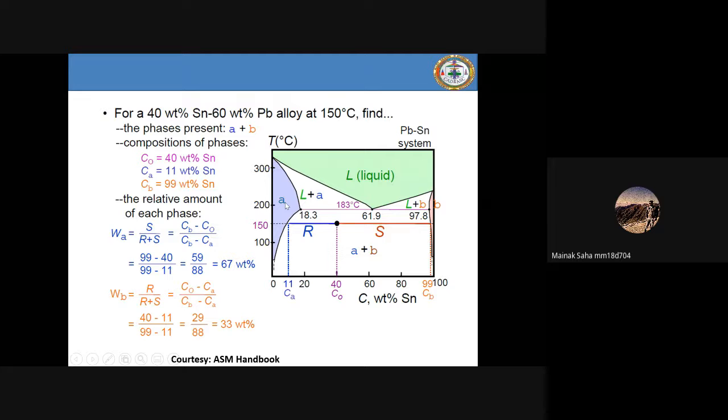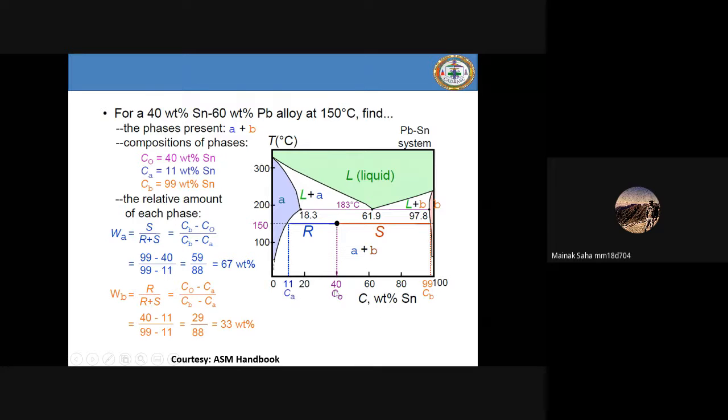why am I calling it terminal? Because they are present at the two ends of a phase diagram. That's the reason I call it a terminal solid solution. Terminal means end, like a terminal station. So in a binary phase diagram, two terminal solid solutions are present at the two ends. This is alpha, this is beta. Beta is B rich, alpha is A rich. In this case this is tin, and this is lead, Pb.